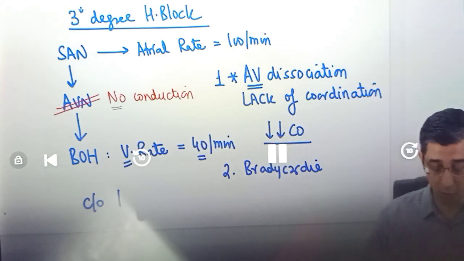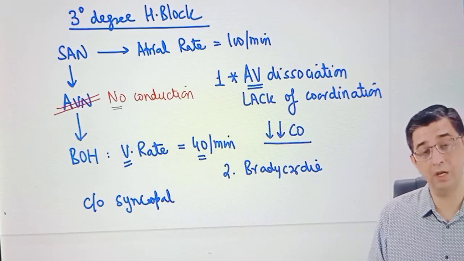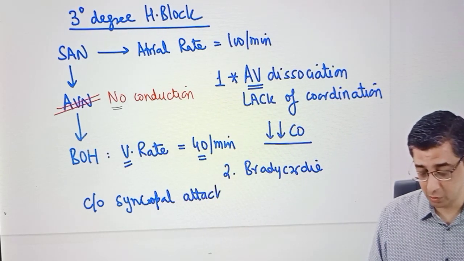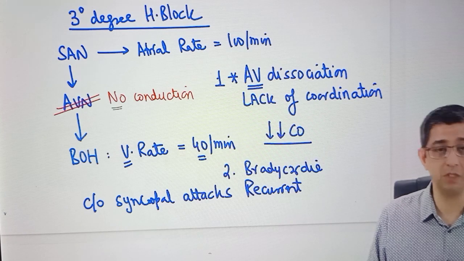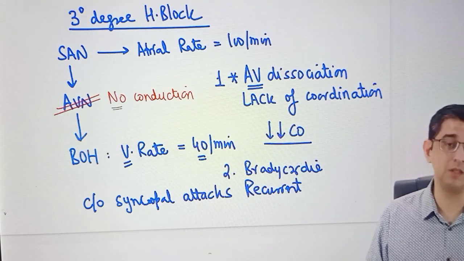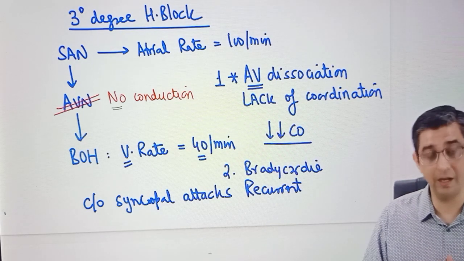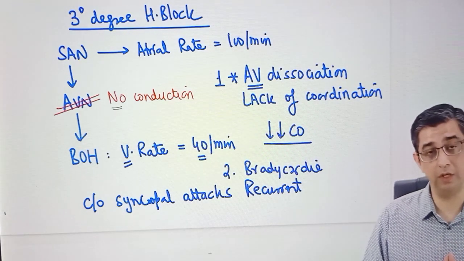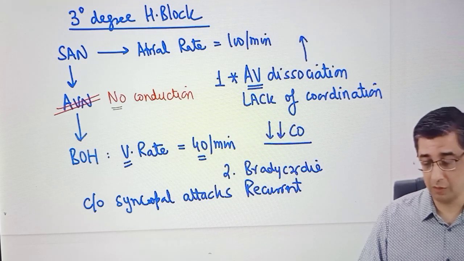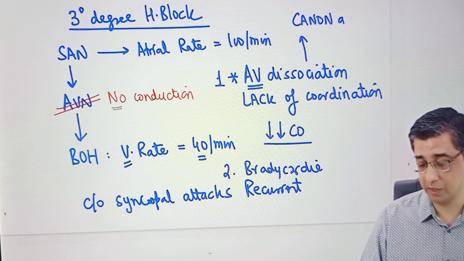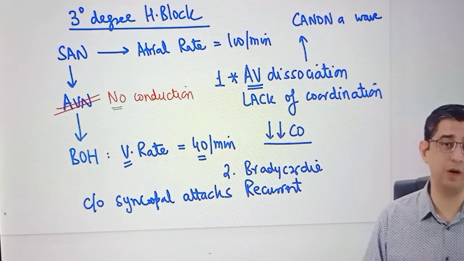Obviously, the patient does not know about the postural hypotension component. So the patient or the family members will tell you that there have been not one but multiple such syncopal attacks in this person. The message is that recurrent syncopal attacks can occur in diabetic neuropathy patients as well. But today we're talking about a bradyarrhythmia, which is directly decreasing the heart rate, contributing to lack of coordination between the upper chambers, that is the atria, and the ventricles. And as I highlighted, atria contribute 30% of the filling of the ventricle. So 30% of the BP value is anyway lost since the atrial contribution is not there. This is also going to contribute to development of a super large A wave. That super large A wave would be called a cannon A wave. Cannon A wave is different from a large A wave. I can call cannon a super large A wave as well.